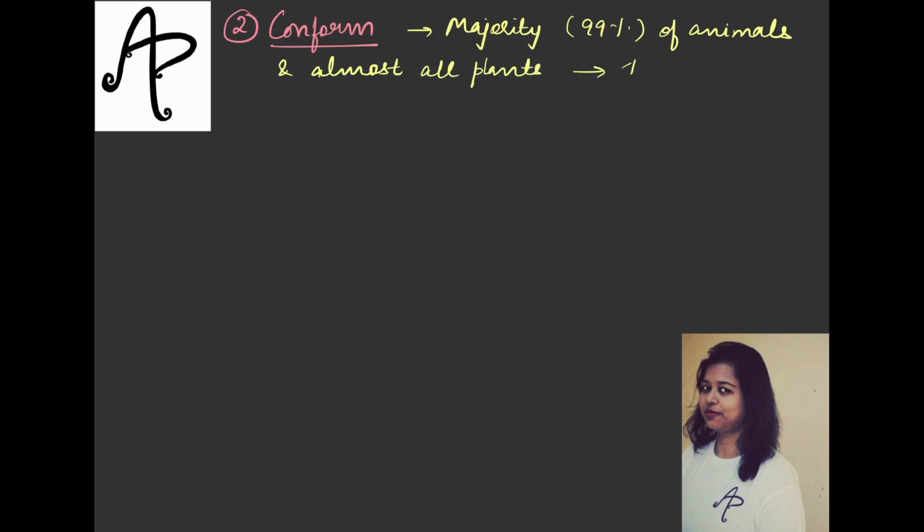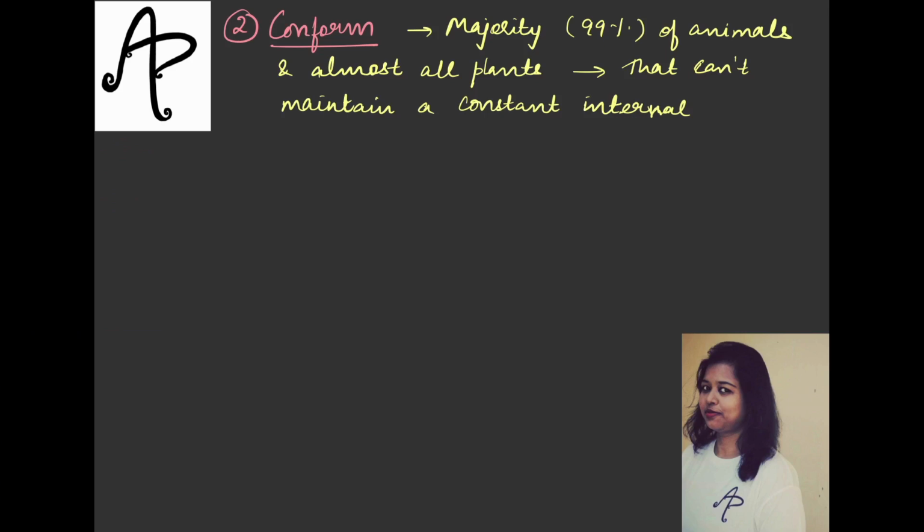ठीक है. Now these animals or plants which cannot maintain a constant internal environment, because those of them who will be able to maintain that constant internal environment will be known as the regulators.